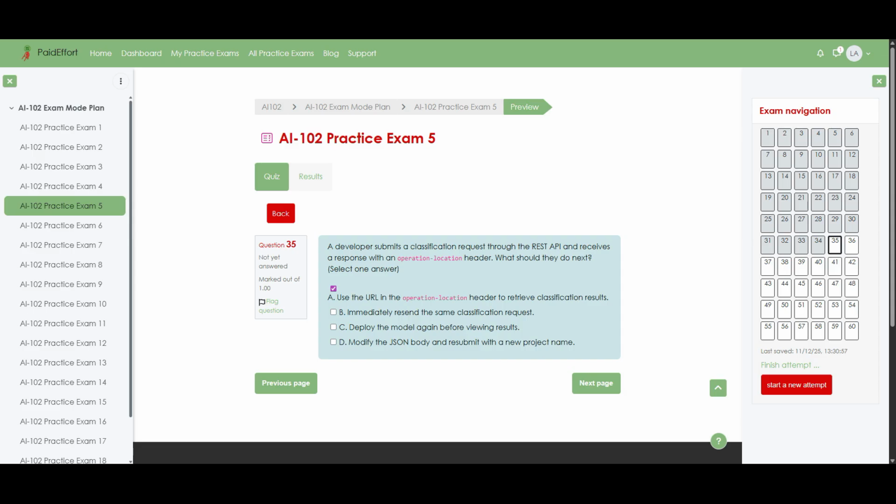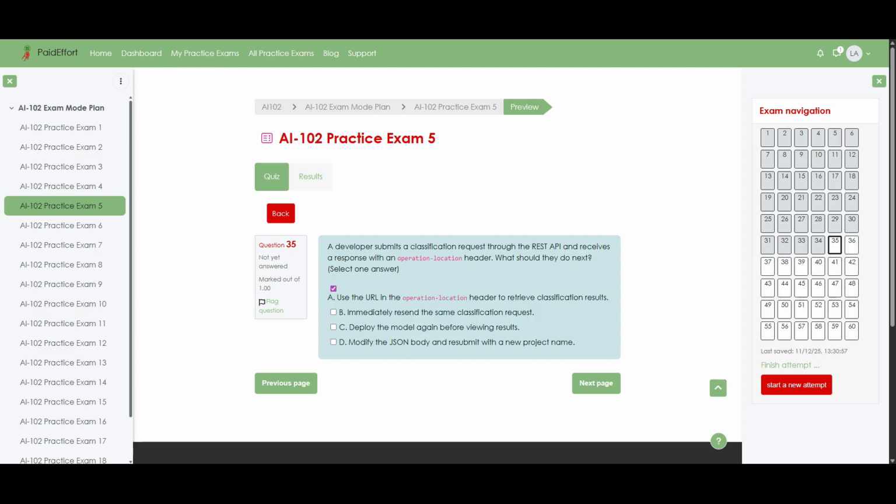Question 35. A developer submits a classification request through the REST API and receives a response with an operation location header. What should they do next? Select one answer. A. Use the URL in the operation location header to retrieve classification results. B. Immediately resend the same classification request. C. Deploy the model again before viewing results. D. Modify the JSON body and resubmit with a new project name. The correct answer is A. Use the URL in the operation location header to retrieve classification results.